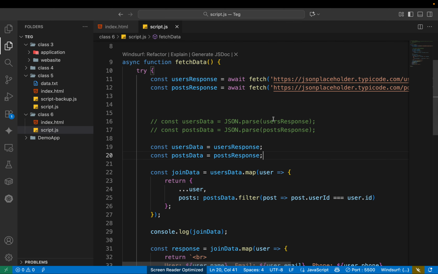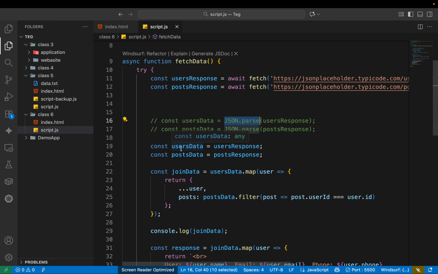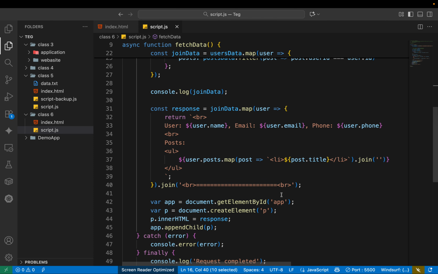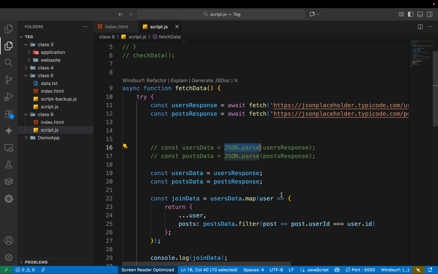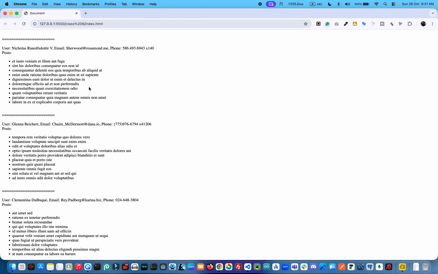Before, we got the data as a string, and then converted it to JSON with this process. But this time we directly get the data as JSON format, so we do not need to convert it. We just assign the data, and then our previous process works fine. So this is the way we can use to get data.